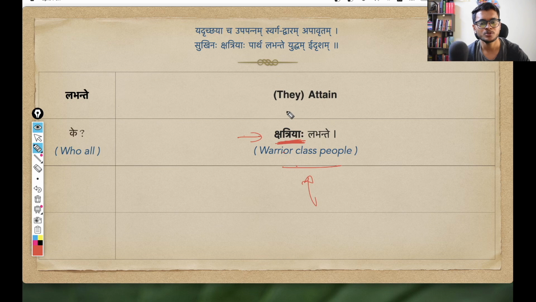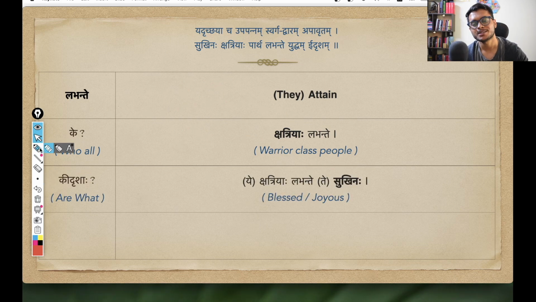As for the form, this is the Prathama Vibhakti Bahuvachanam. Just as Ram becomes Ramaha, Balaka becomes Balakaha, similarly the Pratipadika Kshatriya becomes Kshatriyaha, Prathama Vibhakti Bahuvachanam. Now if we move on, I'm asking the question Kidrishaha, that how they are described.